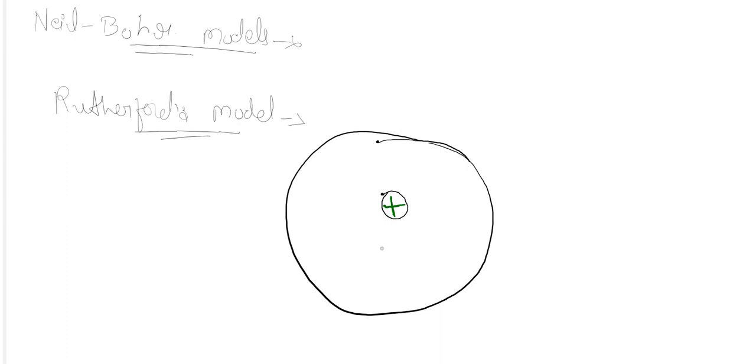If I am considering the atom to be spherical in shape, then the center part of the atom is having the positive charge, and the negative charge is rotating around this positive charge in a fixed orbit.